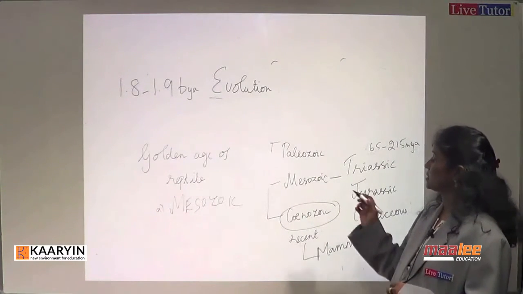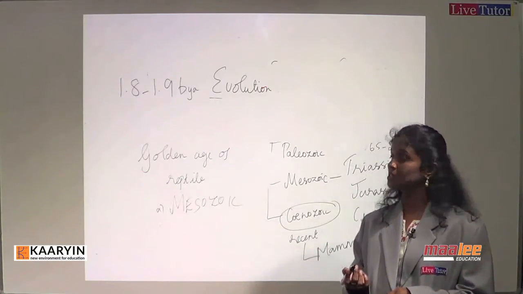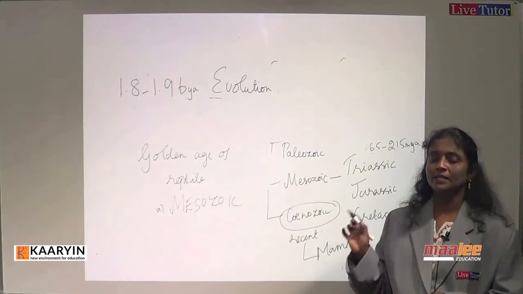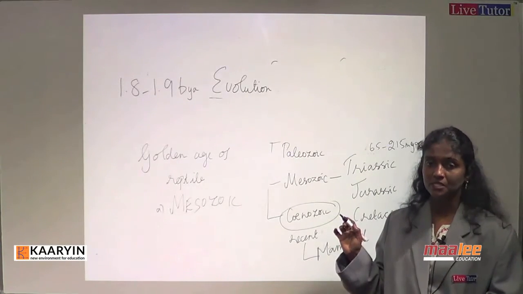One of the questions asked in NEET was, which one of the following is the worst of all extinctions, which erased nearly 80% of species in this world?